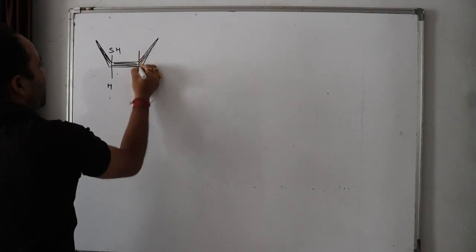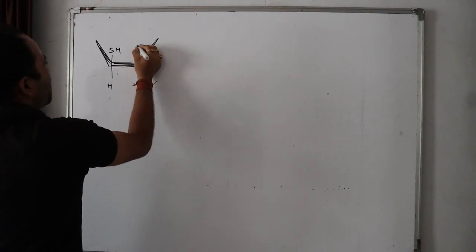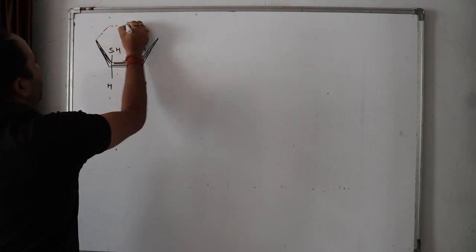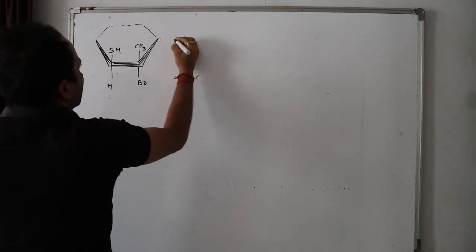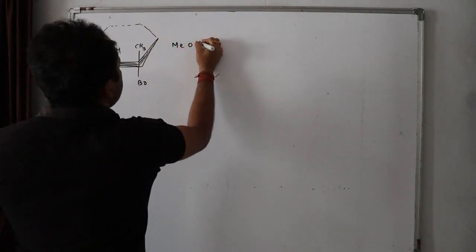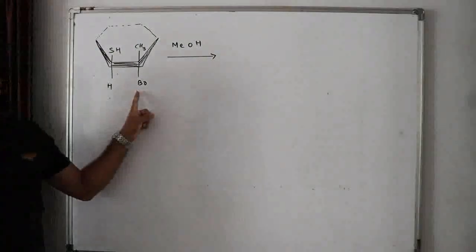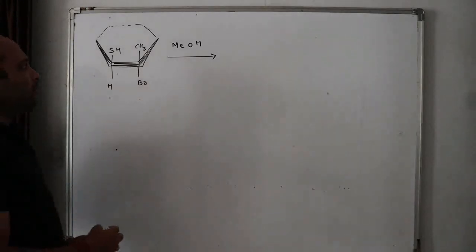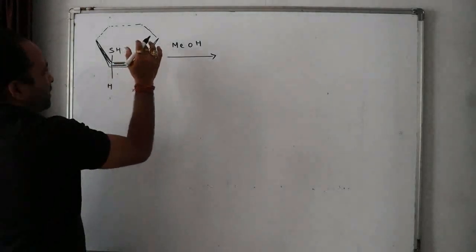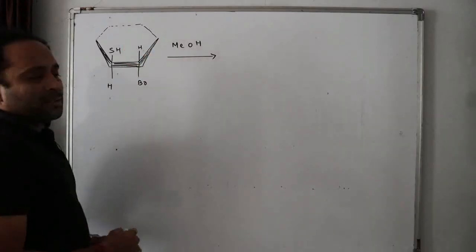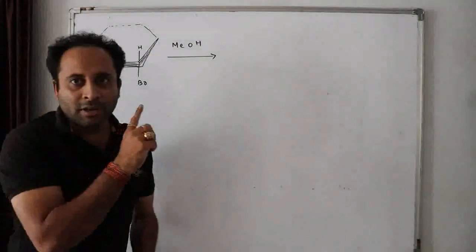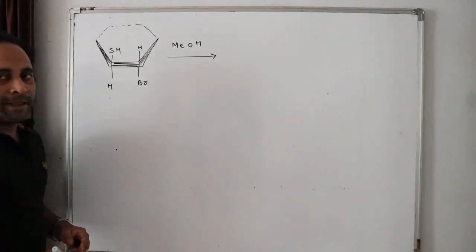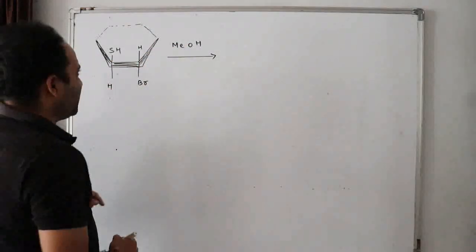SH, H, Br, CD3, with MeOH. Try to solve this question with MeOH. Now, one more thing I want to tell, because sometimes there is a technique concept of making this steric hindrance. We'll do CD3 in a later question. Just take this simple question first. Solve. Now MeOH, simple case.